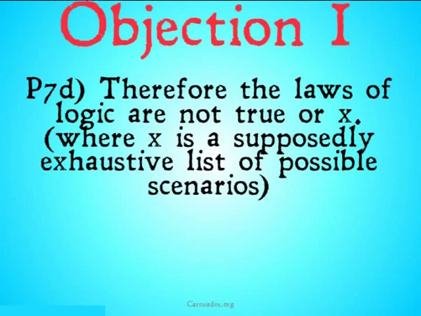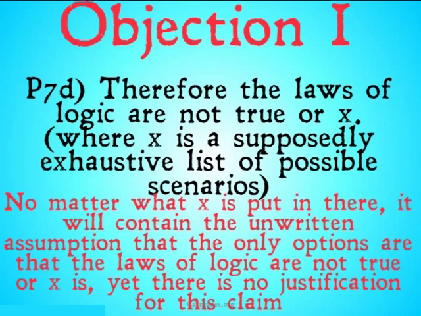No matter what we plug in for this X, therefore the laws of logic are not true, or X, where X is supposedly an exhaustive list of other possible scenarios, it will contain the unwritten assumption that the only options are that the laws of logic are not true, or X is. Yet there's no justification for that claim.